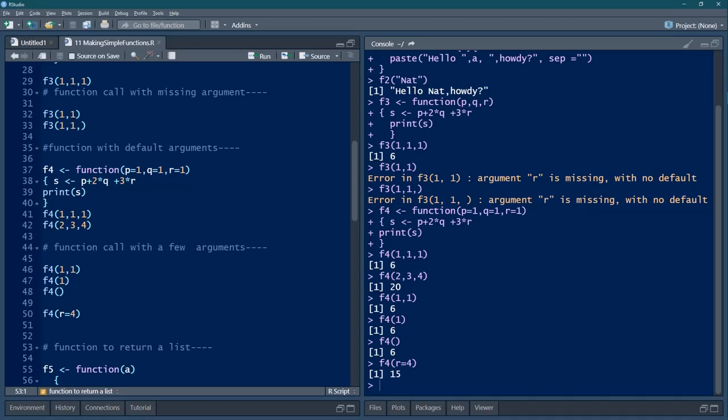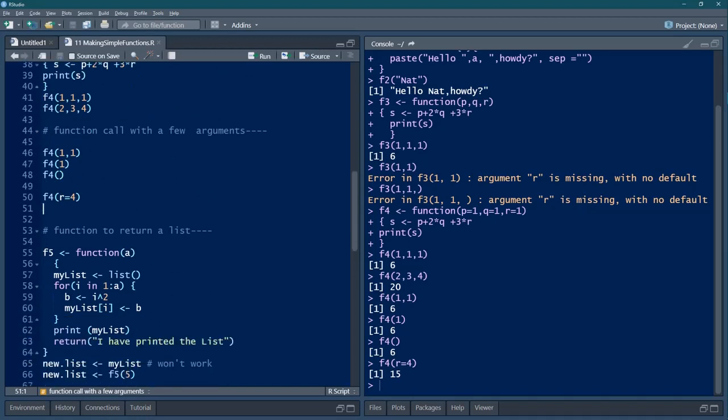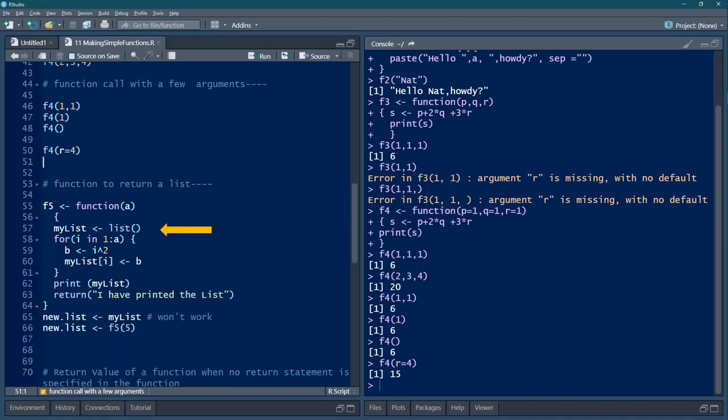We will now define a function. In this case, we will return a list, that is, more than one value will be returned. Let us look at the function body. In the function body, we write mylist and then give a list function, so an empty mylist will be created. Then we create a for loop in which we write i in 1 colon A. If A is 4, then 1 colon 4 will give you values 1 to 4. So the for loop will be done 4 times.